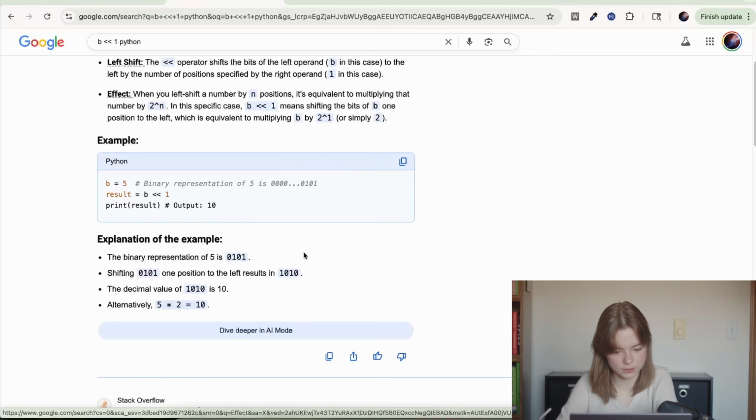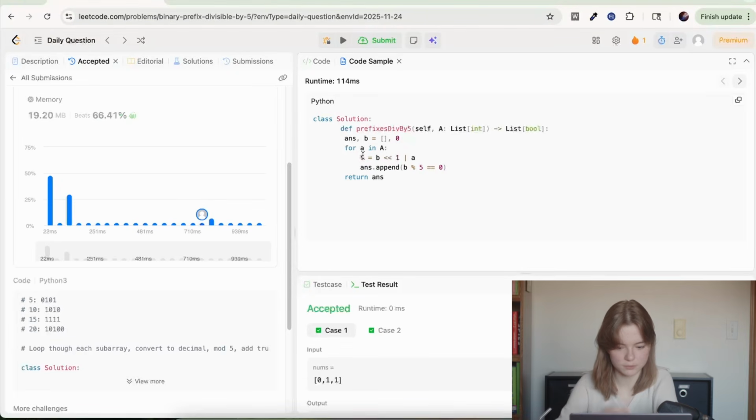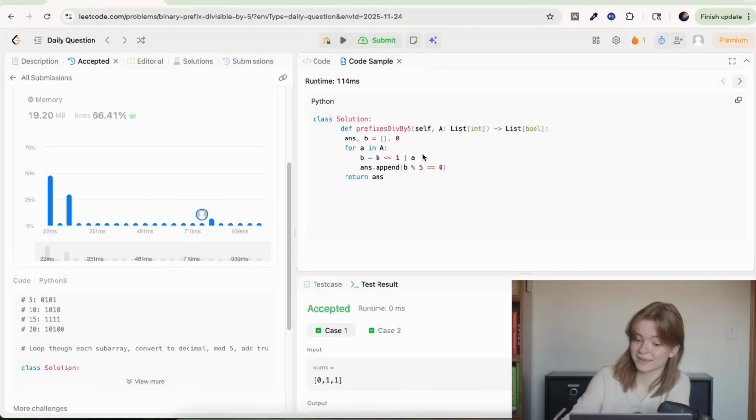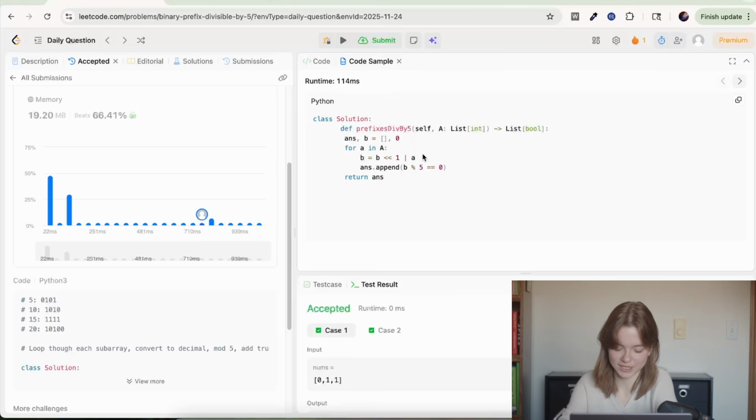Okay, so if we shift it once, it's 1, 0, 1, 0. Okay, so we're shifting b by 1 to the left. So we're doing it bitwise OR with a. Oh, I see. I see what's happening here. We're doing bitwise operations on the integers as though they were binary, but they are binary under the hood. So we can just work with that without having to convert to string and back.